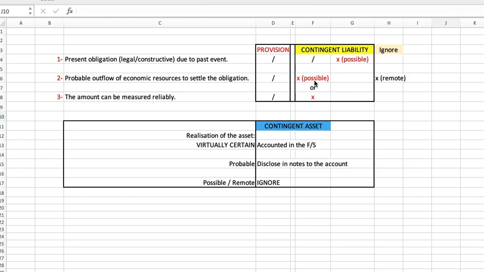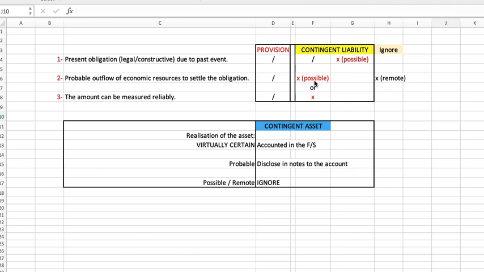So it means it is possible. However, if the lawyers give opinion that the chances of losing the case is more, it means that it is probable.